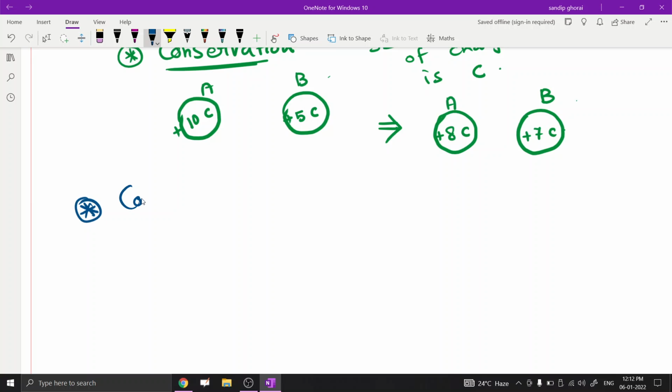Conductors and insulators. At first we have to define the two types of material. One is conductors and the other is insulators.